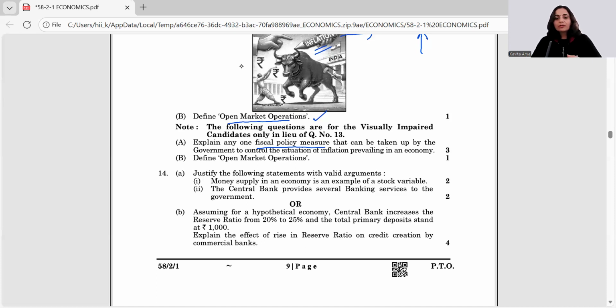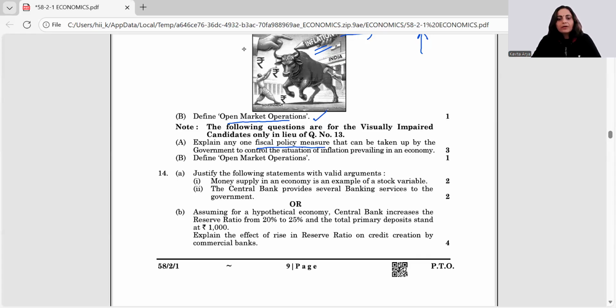Fiscal measure means you have to talk about the taxes, you have to talk about government spending, subsidies. So all these would be talked about here, right? Which can be taken up to control the situation of inflation. We try to increase the taxes so that money supply is less with the people, and hence the inflation is curbed. Define open market operations. We have already done this.